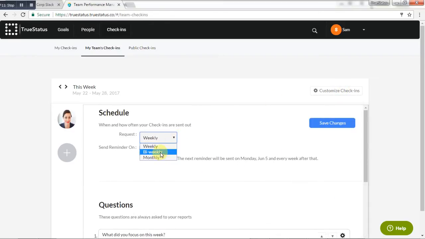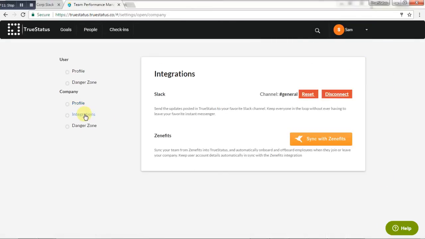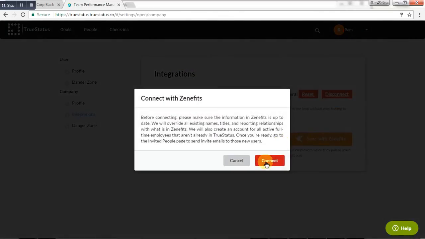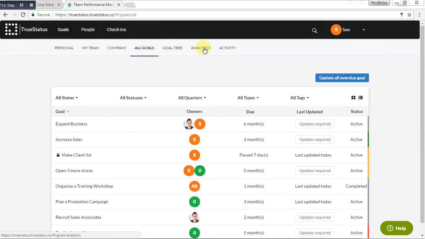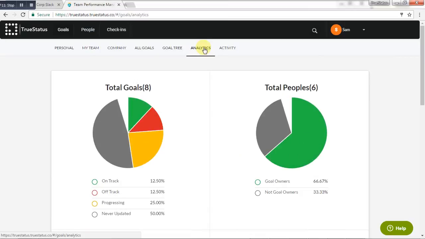We have integrated Zenefits, which will sync all your Zenefits employees automatically, so you have less to worry about. You may sync your Zenefits account with TrueStatus in a matter of a couple of keystrokes. We also have integrated Slack, so all your notifications are sent directly to the Slack channel of your choice.